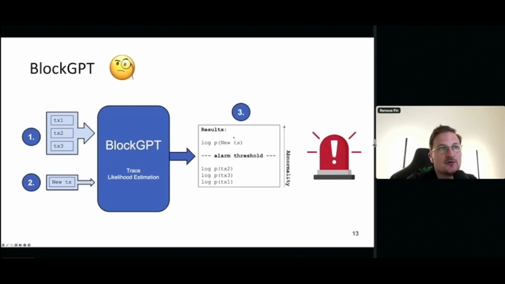And then it will give you a relative rank among these 4 transactions in this example, right? And if it hits above your threshold, then you could say, well, this is an abnormality. I may want to, for example, pause my smart contract, or I may want to delay some transaction, first investigate. So these are the possibilities that you could have afterwards.